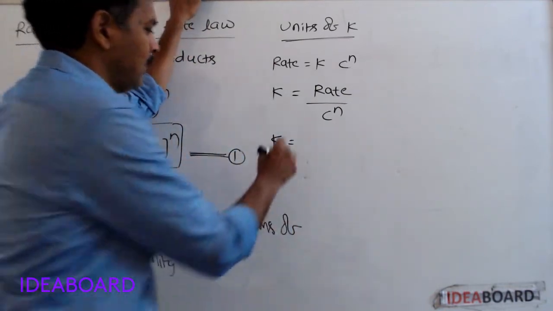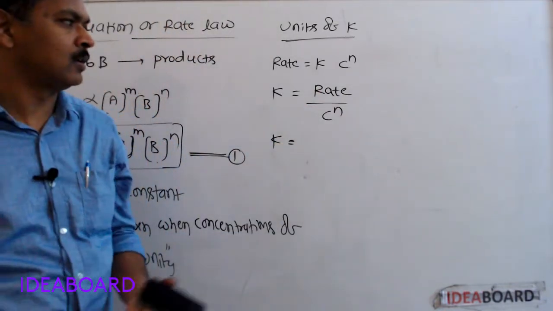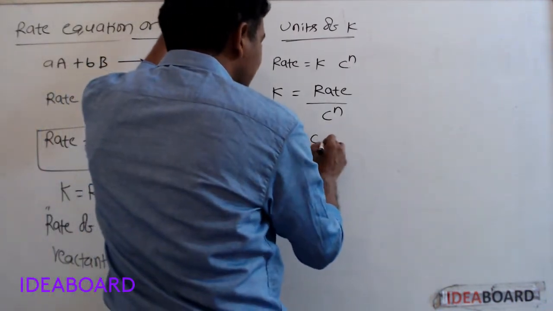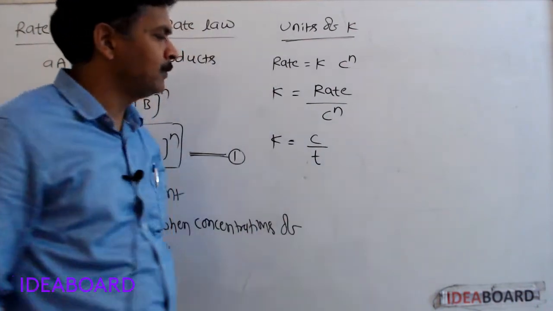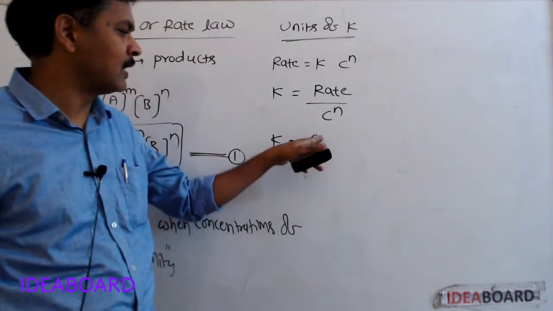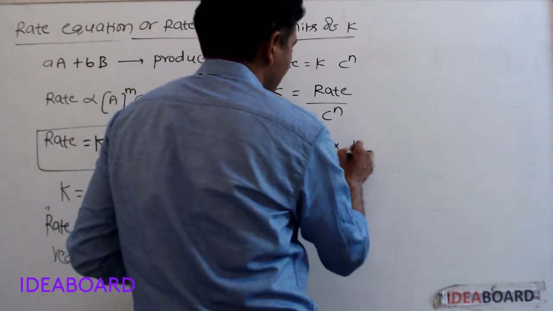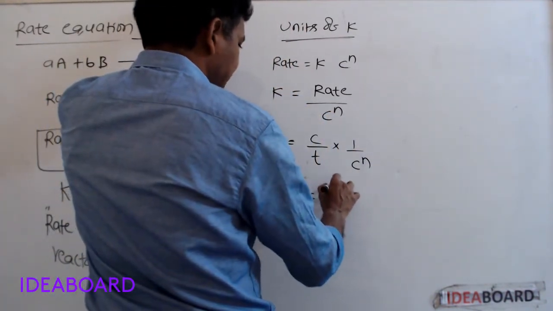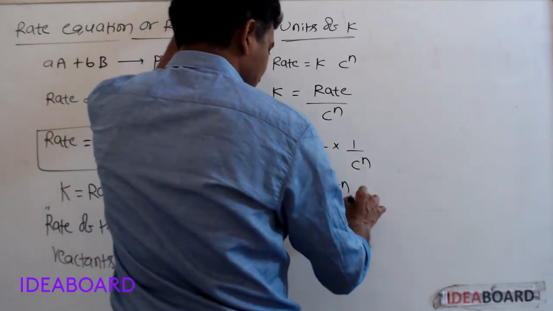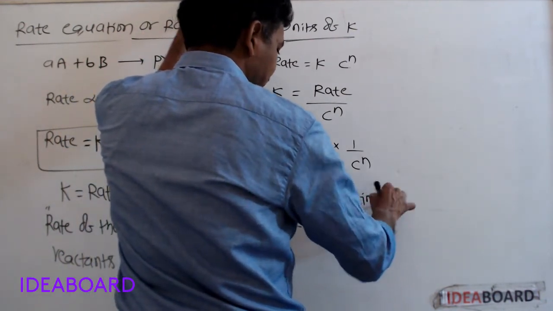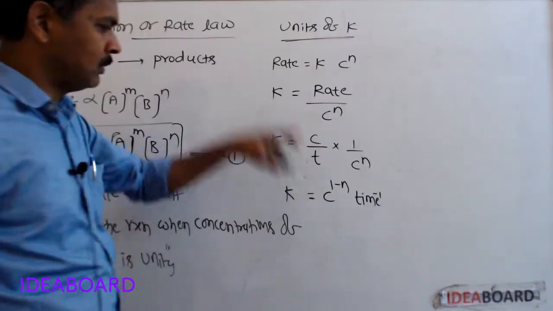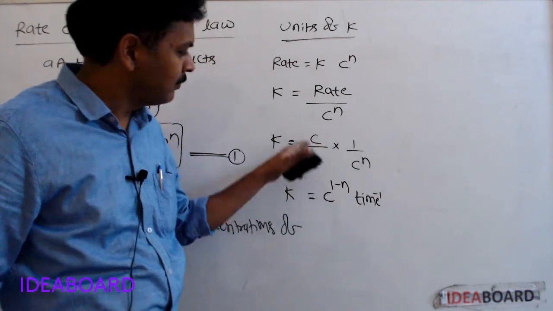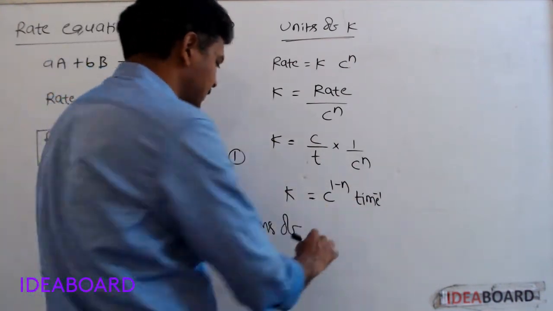The rate of reaction is nothing but dC by dt, concentration by time. So concentration by time into 1 by C power n is equal to C power 1 minus n, time inverse.